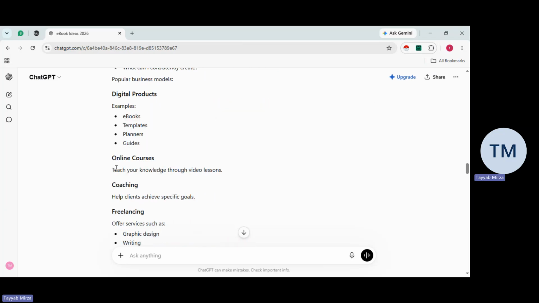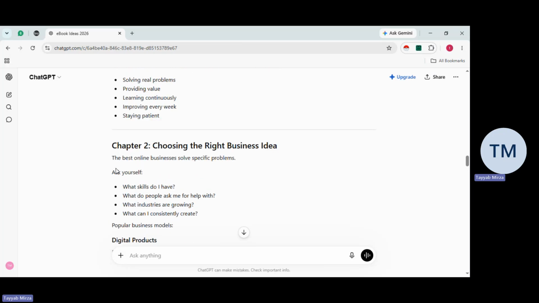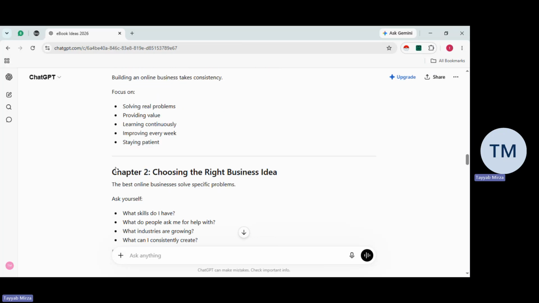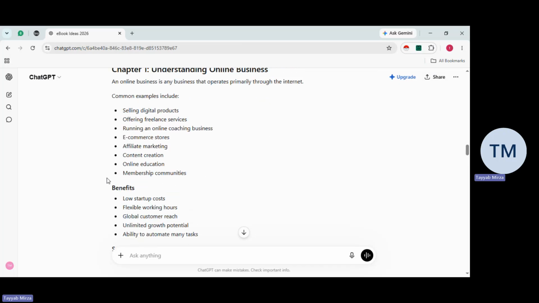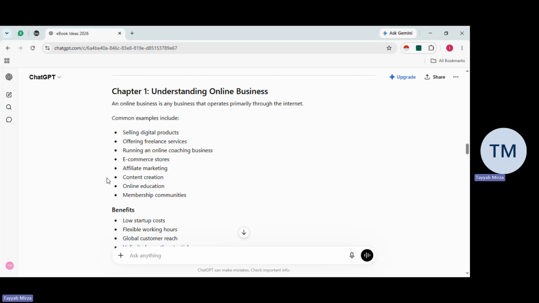So in terms of getting the whole structure, yes, chat can help us out with the ideas and also help us get the whole structure accordingly. But there's also one thing that we can do. If you want the best product at the end of the day, you can follow these few steps. For example, this is chapter one, right? Once you double click on it, you will get one option at the top which will say Ask ChatGPT. Once you click on Ask ChatGPT, it will be quoted right in the chat box. Now you can ask anything, as you can see on the chat box.